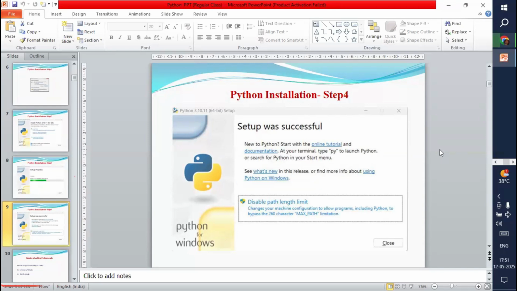Guys, is it clear to everyone? How to download and how to install the Python software. Is it clear, guys? Any questions? Any doubts?